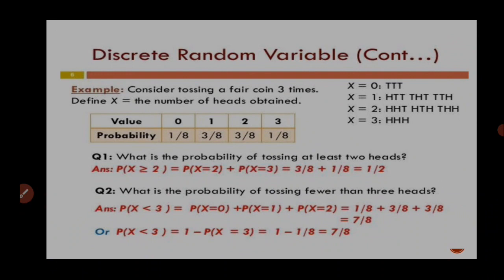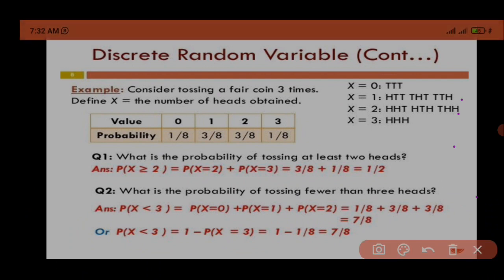What is the probability of tossing at least 2 heads? Probability of at least 2 heads. At least 2 heads means 2 heads or 3 heads. So 3 by 8 plus 1 by 8 is equal to 4 by 8, that is 1 by 2.